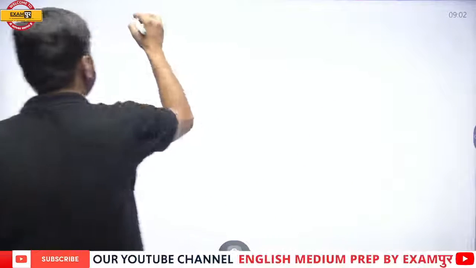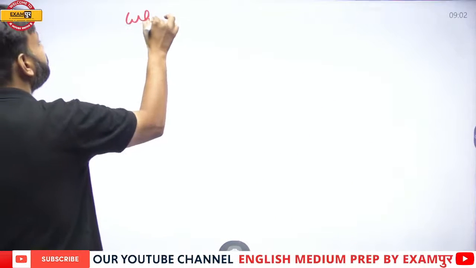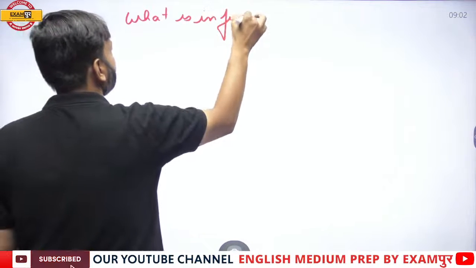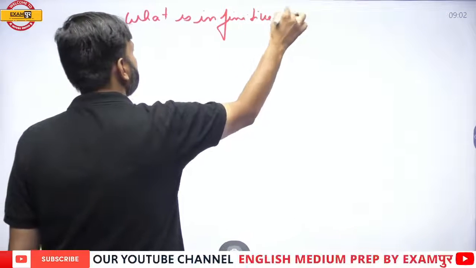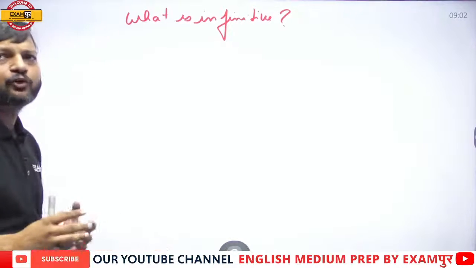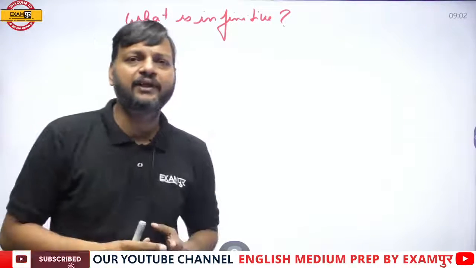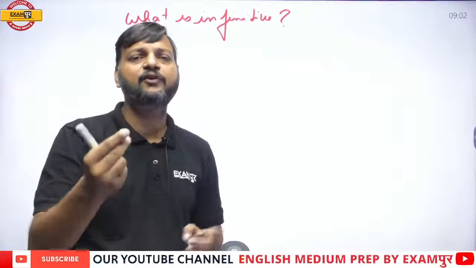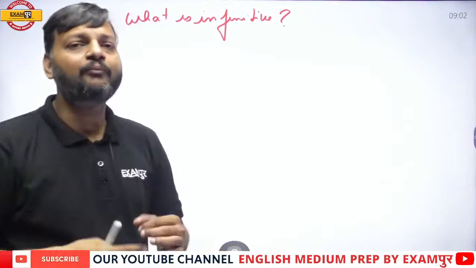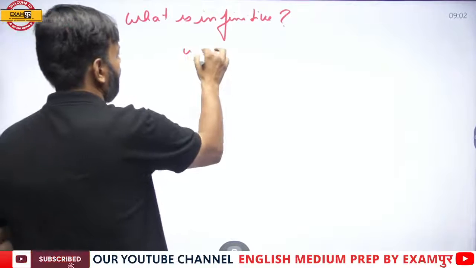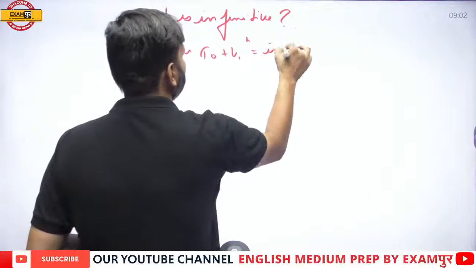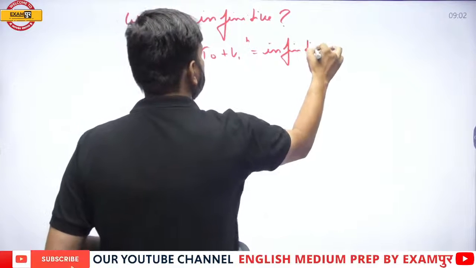What is infinitive? When I ask this question, students usually answer that to plus first form of verb is infinitive. For many students, to plus V1 is infinitive.